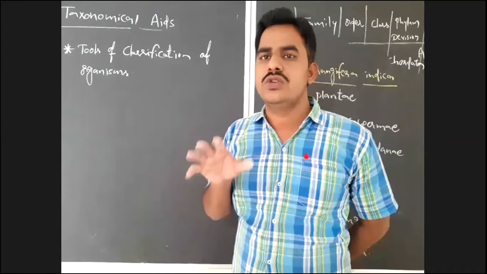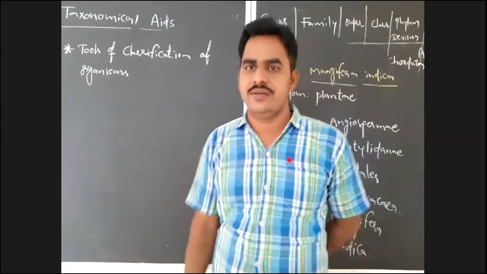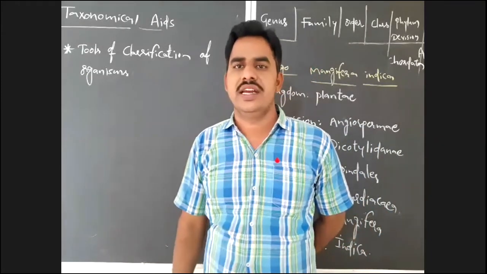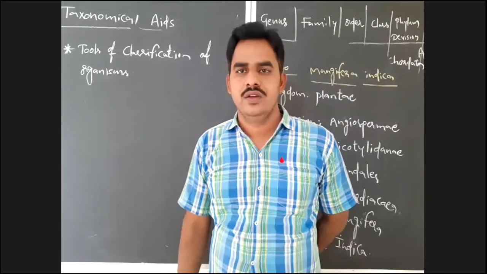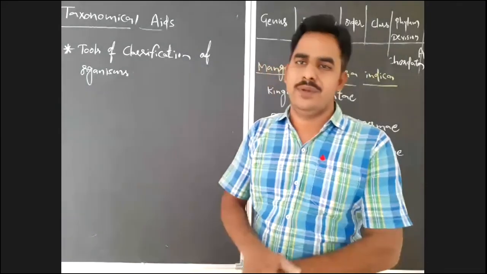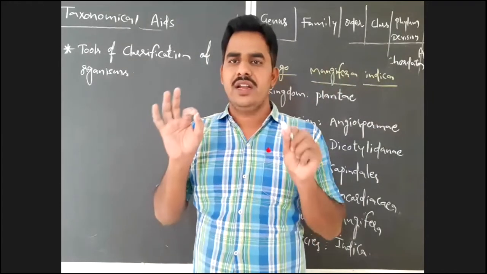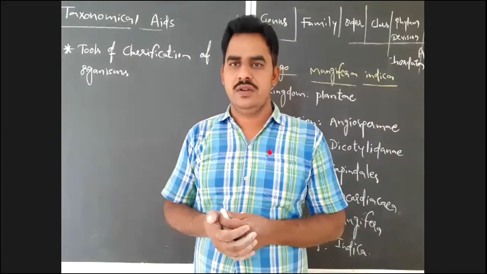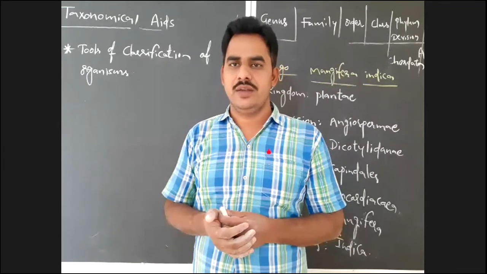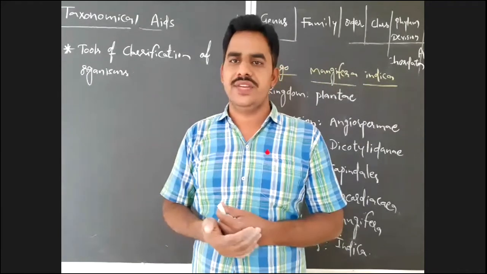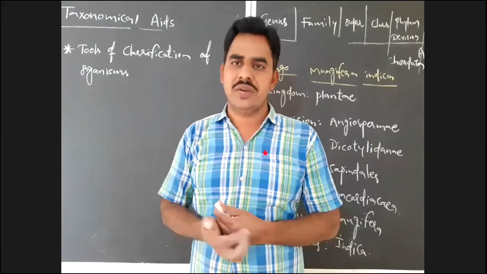If that is useful for you to classify the organisms, that is considered as a taxonomical aid. So what is taxonomical aid? Very simple: whatever will provide knowledge for the classification of organisms, or is useful for the classification of organisms, is known as taxonomical aid.